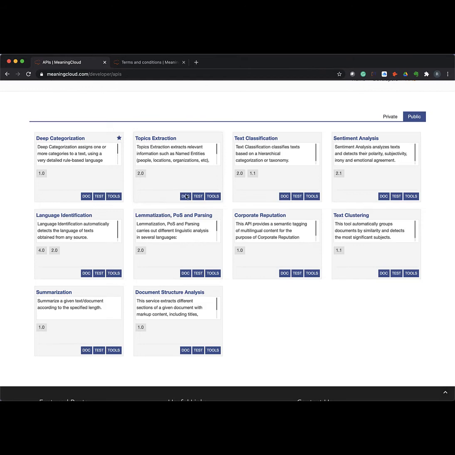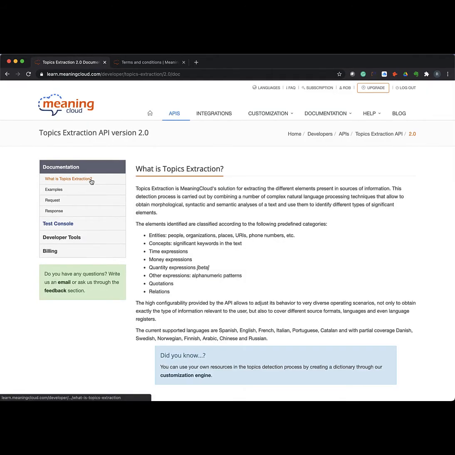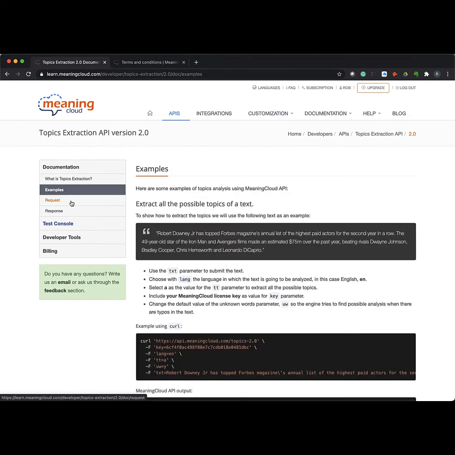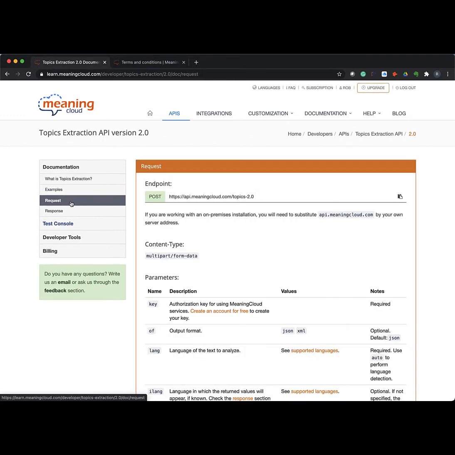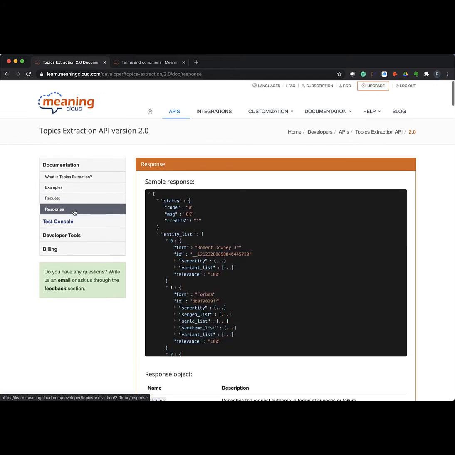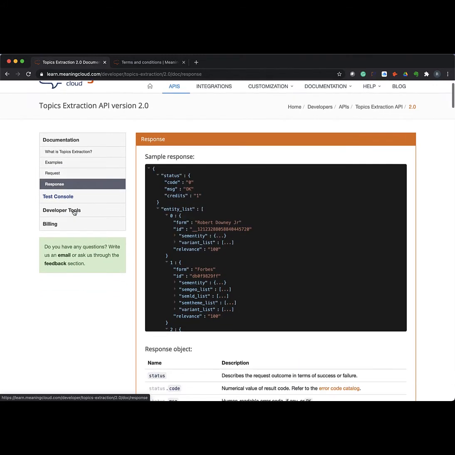And for example, here we go, topic extraction. You have the documentation that tells you what topic extraction is, gives you some examples, shows you the requests and what you can do in the API call itself. So that would be more what a developer would do as they're programming to call out to the MeaningCloud system, and then what the developer would expect back as far as a response to that call.